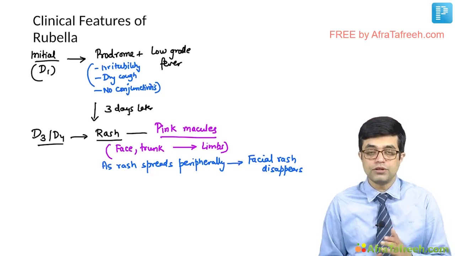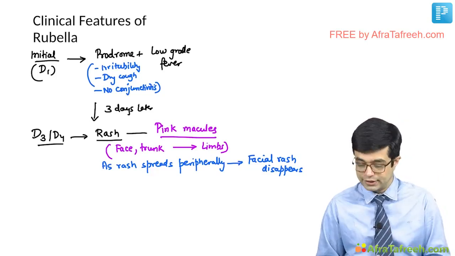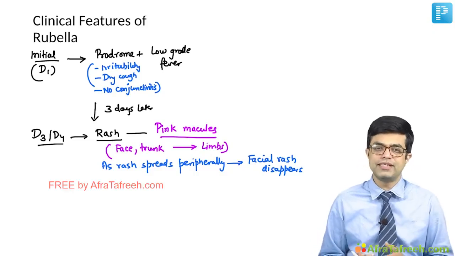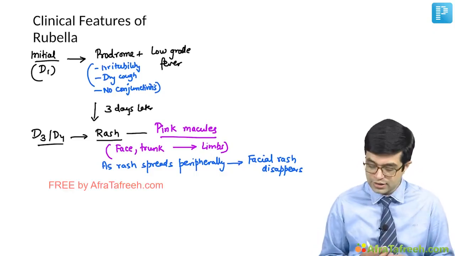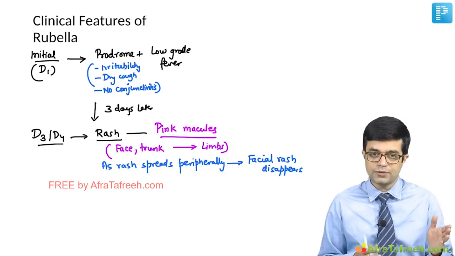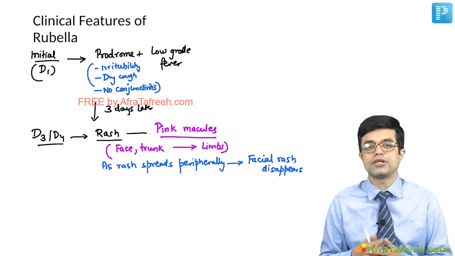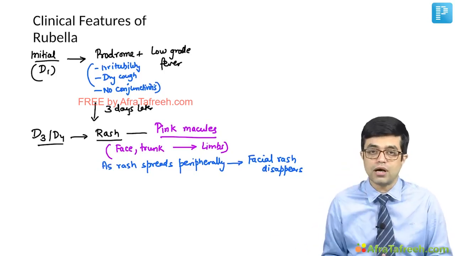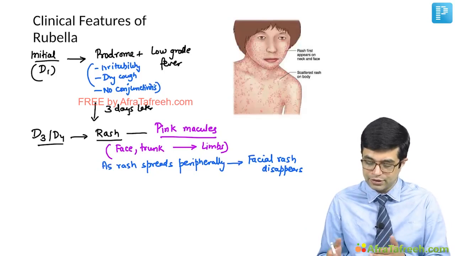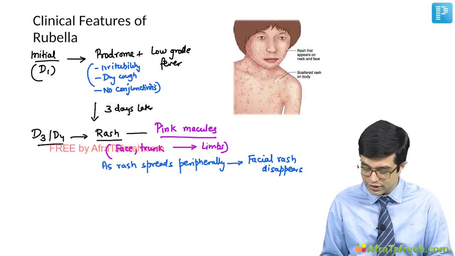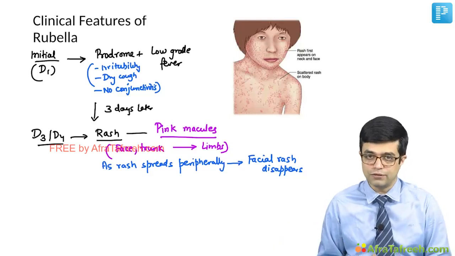So, it was one of the old MCQ point also, that which of the following is a childhood rash where the whole body is never together involved? The answer is rubella. So, as it spreads from face to the extremities, the rash tends to disappear from the original part. And this is the typical face which has been shown. It appears on neck and face, then it goes to trunk, and then eventually the limbs are involved.